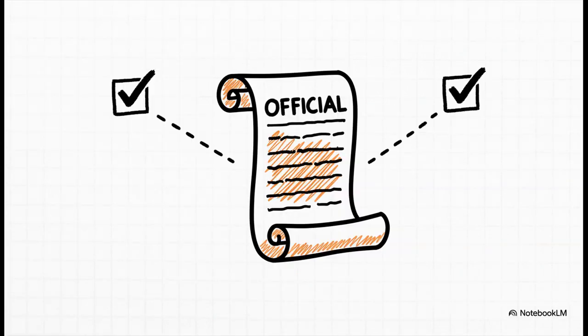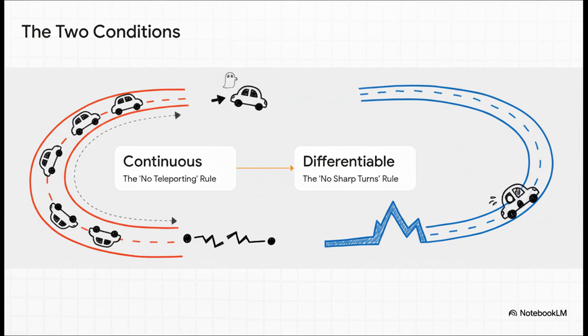But, like any good guarantee, there's some fine print. For this whole thing to work, our journey, or our function in math terms, has to follow two really simple rules of the road. And honestly, they're pure common sense. Rule number 1, the function has to be continuous. We can just call this the no teleporting rule. Your car can't just poof, vanish at mile 10 and magically reappear at mile 20. The path has to be connected. And rule number 2, it has to be differentiable. This is the no sharp, jagged turns rule. The path has to be smooth. You can't just come to a dead stop and instantly reverse direction.